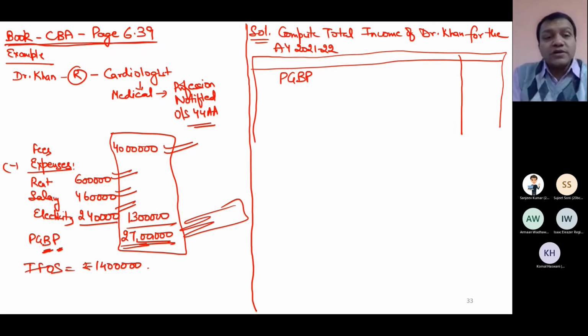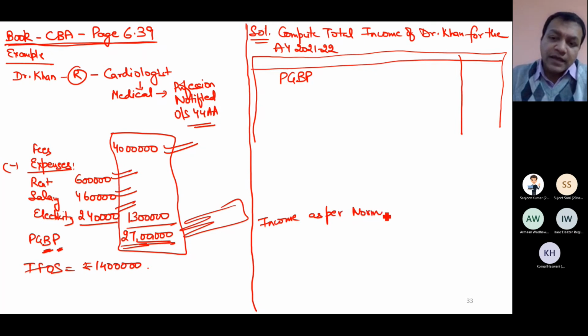So first of all, don't trust this P&L account which has been given by Dr. Khan. First, you satisfy yourself what the income is as per normal provision. If I'm saying income, I'm talking about only PGBP for the time being.